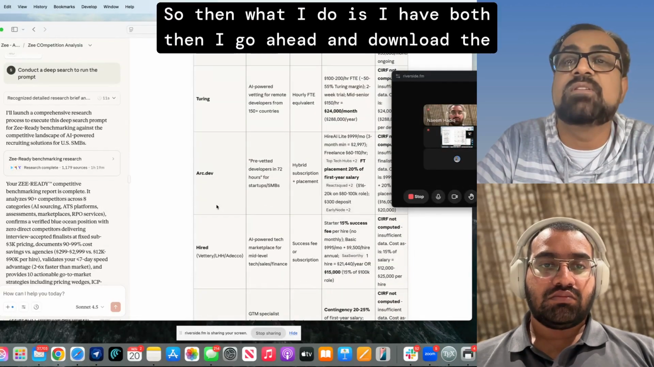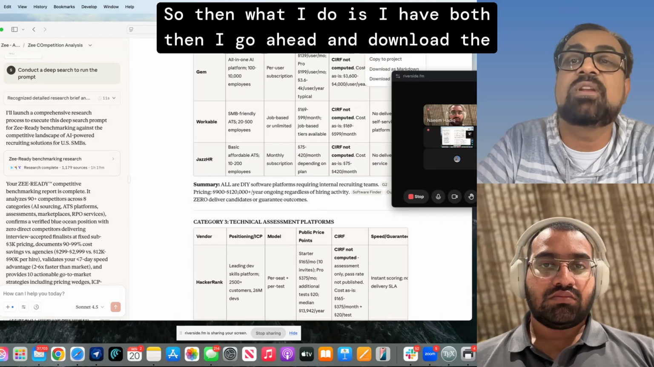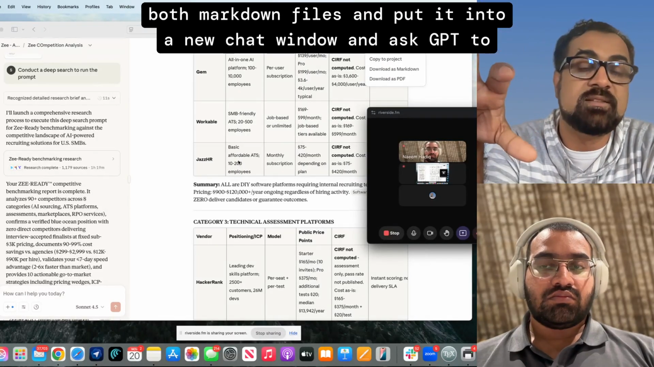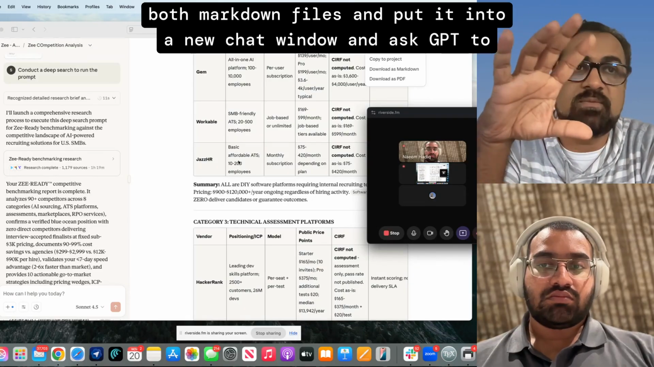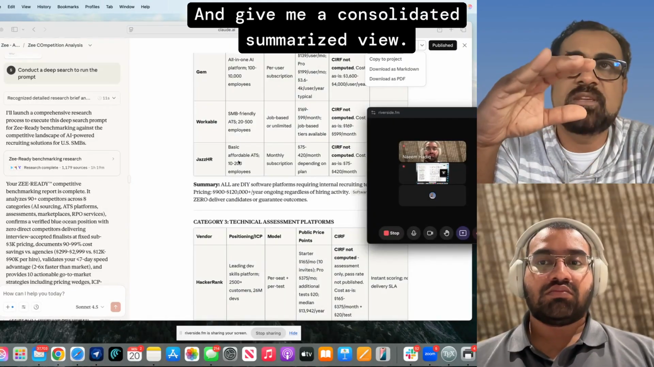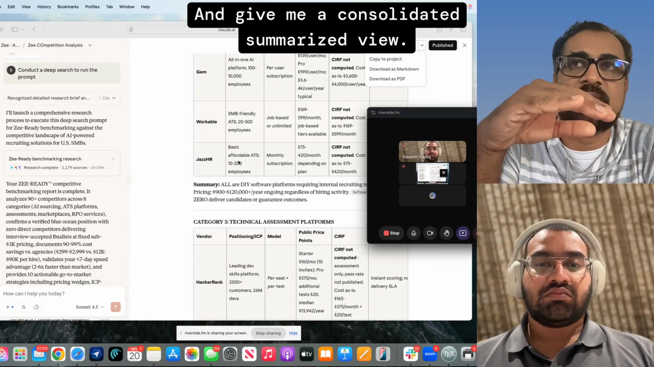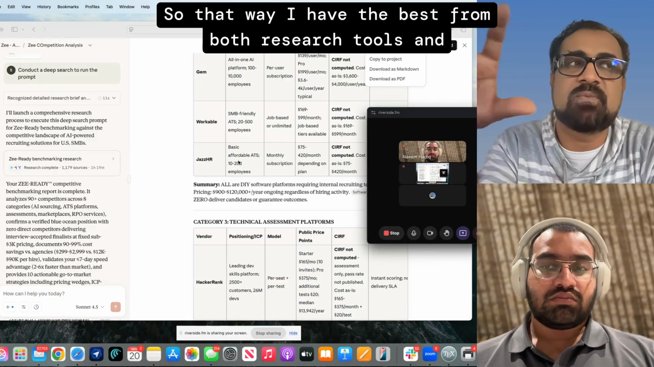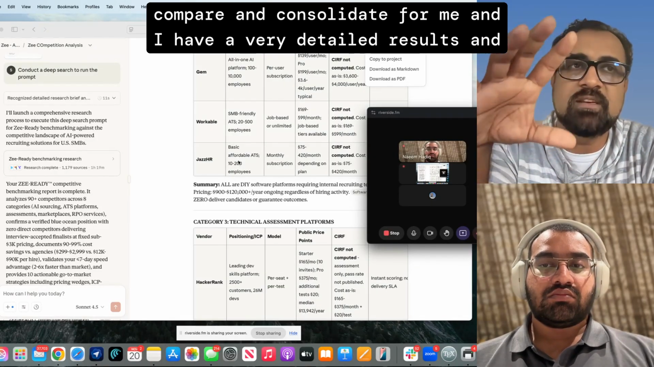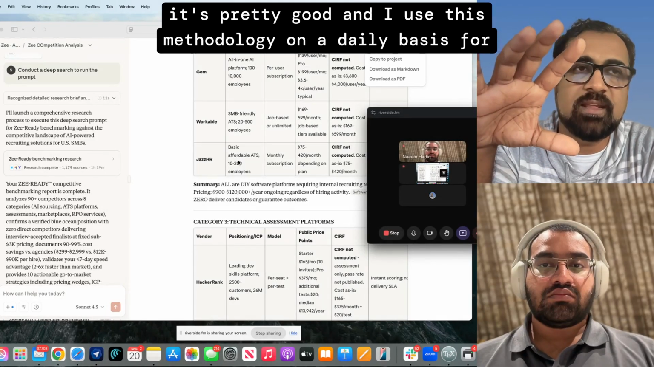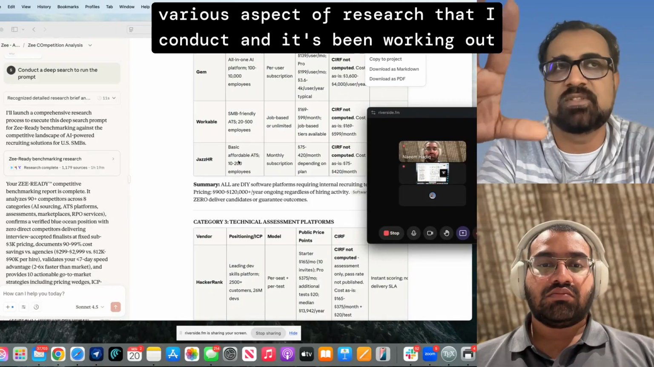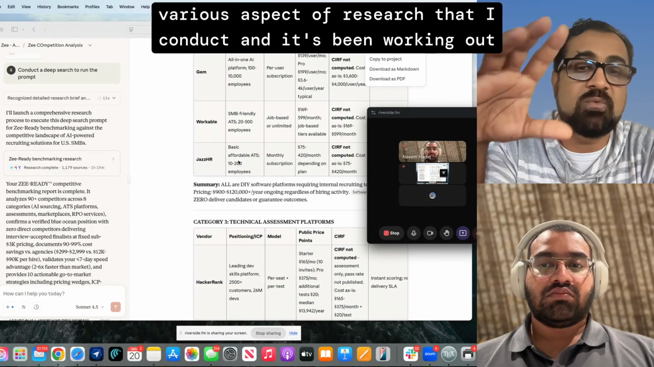So then I have both. I go ahead and download the markdown file from here, bring both markdown files into a new chat window, and ask GPT to combine them and give me a consolidated, summarized view. That way I have the best from both research tools, compared and consolidated for me, and I have very detailed results, and it's pretty good. I use this methodology on a daily basis for various aspects of research that I conduct, and it's been working out really well for me.